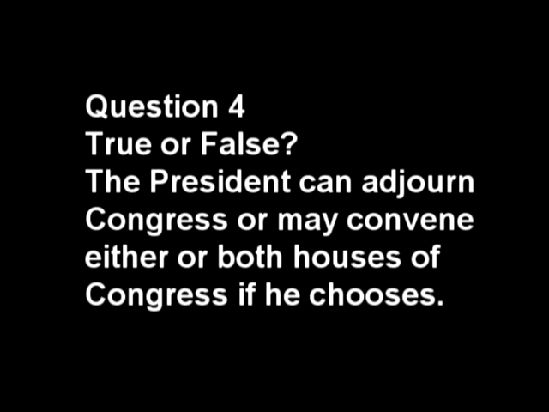The President can adjourn Congress or may convene either or both houses of Congress if he chooses. True. The Constitution allows the President to convene either or both houses of Congress under extraordinary circumstances, or adjourn the Congress until such time as he shall think is proper.